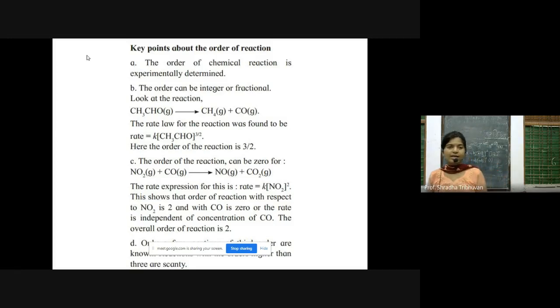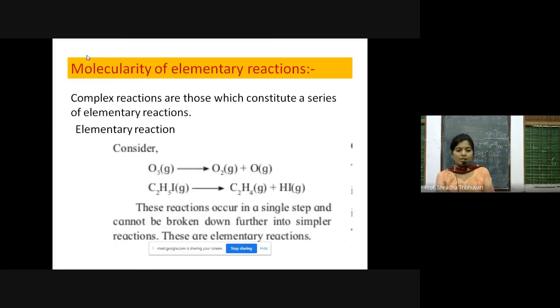Now higher order reactions are very rare. First order, second order, you can see here. The molecularity of elementary reactions. What exactly is molecularity of elementary reaction? Complex reactions are those which constitute a series of elementary reactions. Now elementary reactions means that which cannot be broken down into simpler reactions.